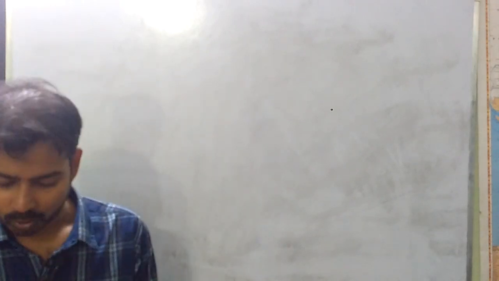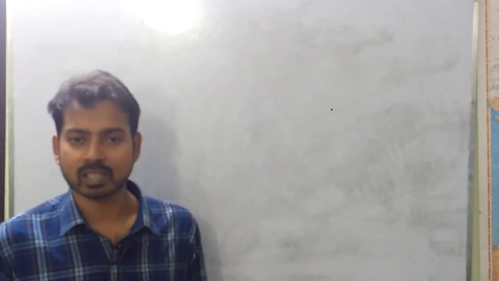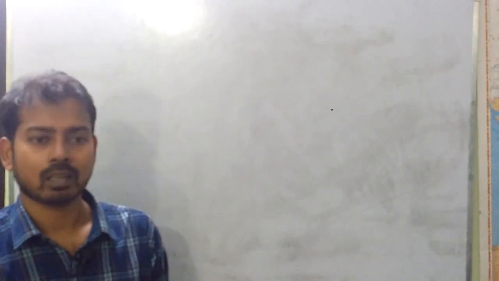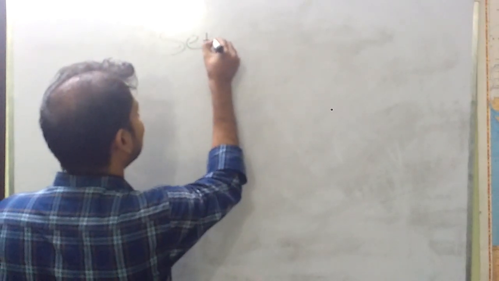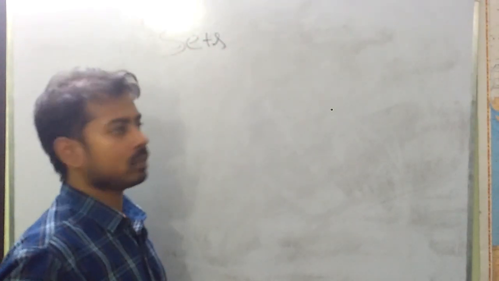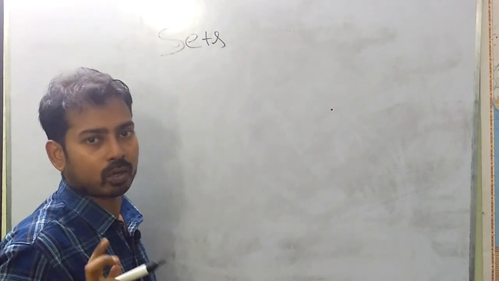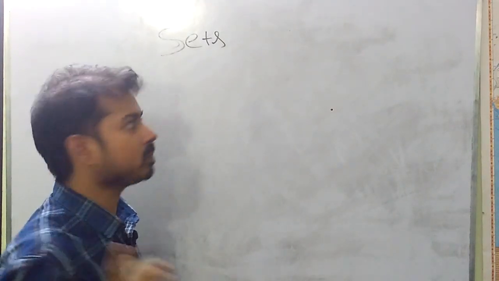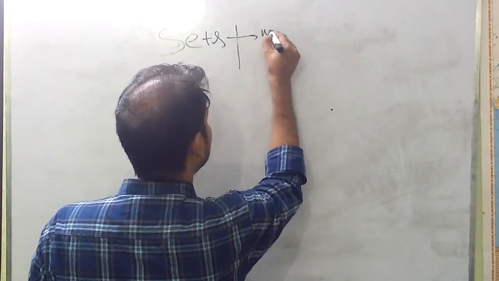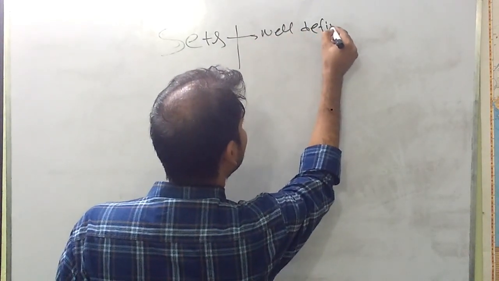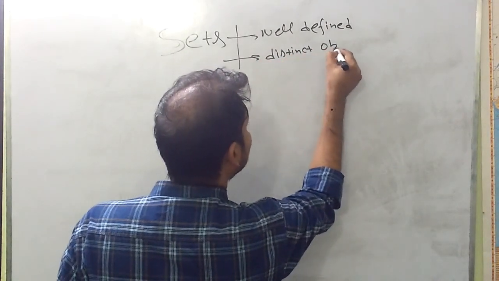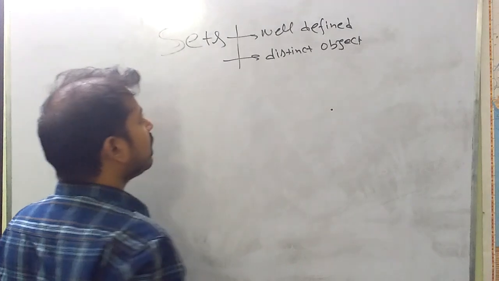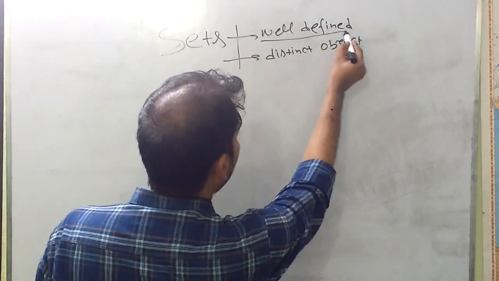So first we are going to understand what is a set. A set is a well defined collection of distinct objects. So in the definition of sets there are two terms which are important: well defined and distinct object. One by one we will understand what is the meaning of well defined and what is the meaning of distinct object.